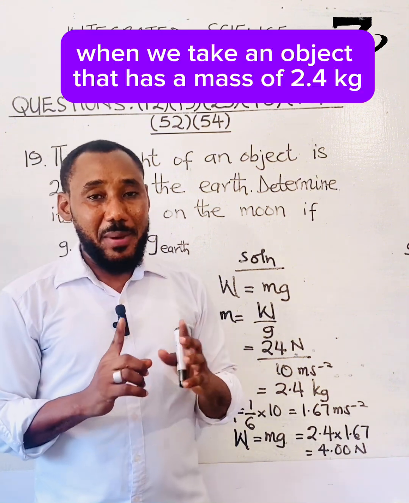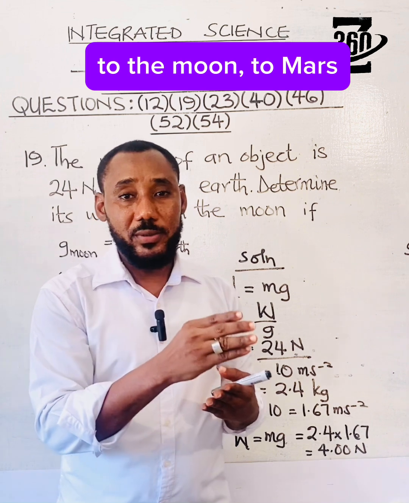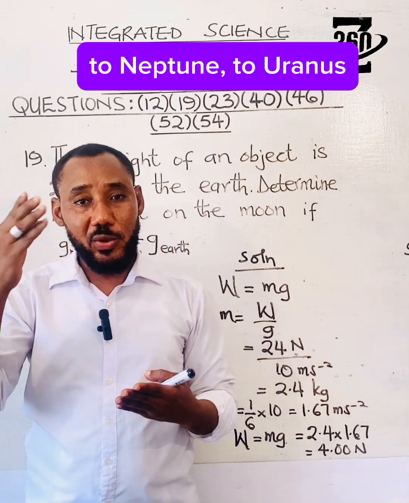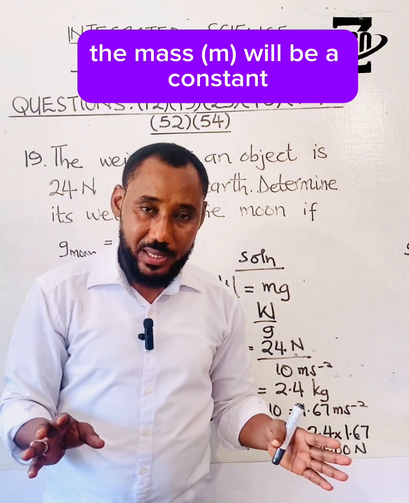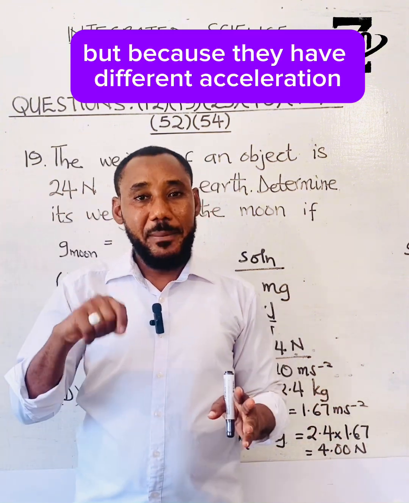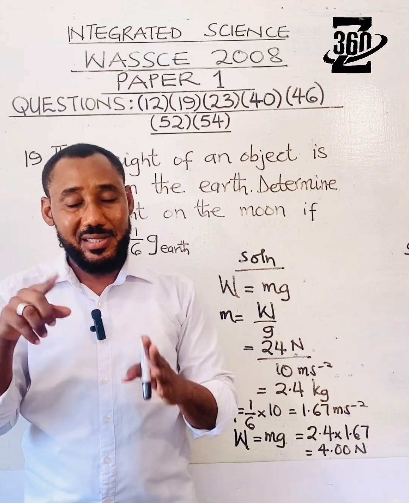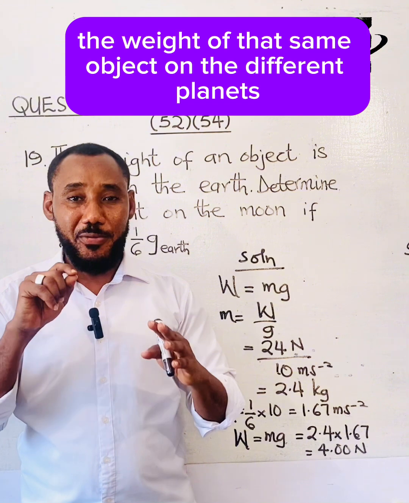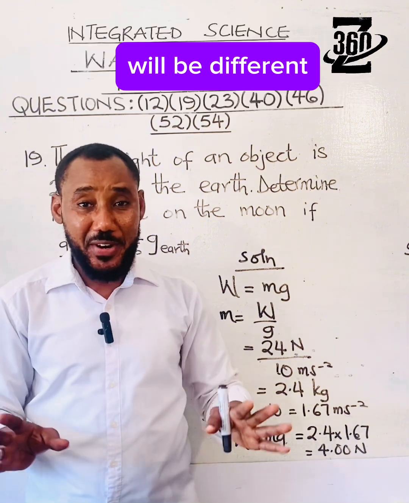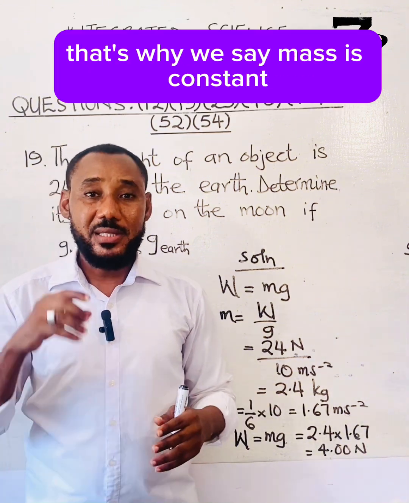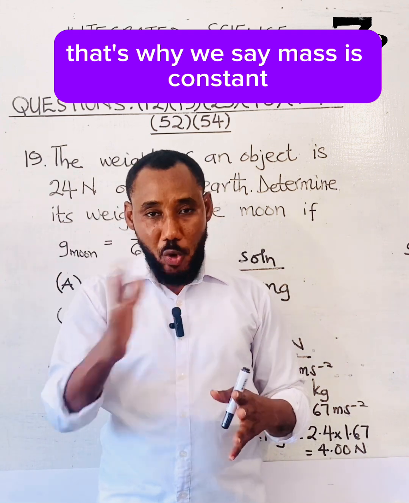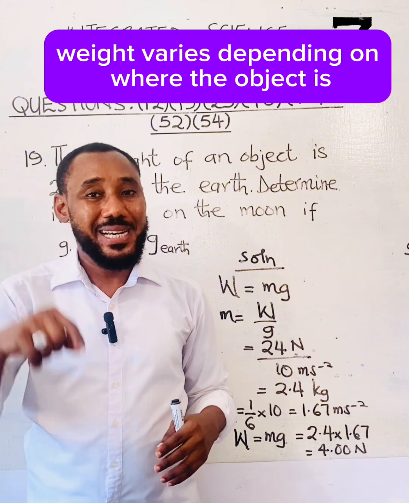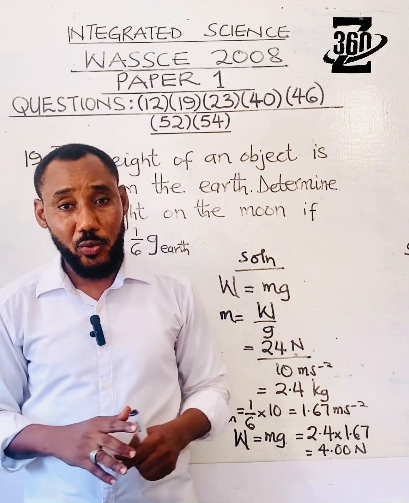When we take an object that has a mass of 2.4 kilograms to the moon, to Mars, to Neptune, to Uranus, the mass will be a constant. No doubt about that. But because they have different values of acceleration due to gravity, the weight of that same object on the different planets will be different. That's why we say mass is constant, weight varies depending on where the object is.